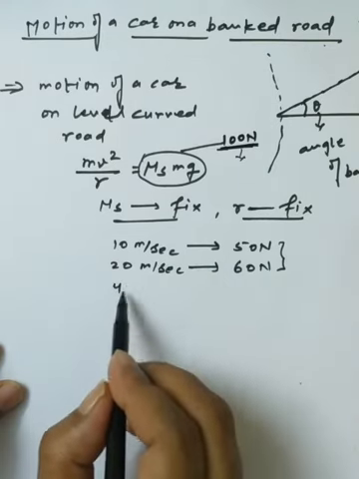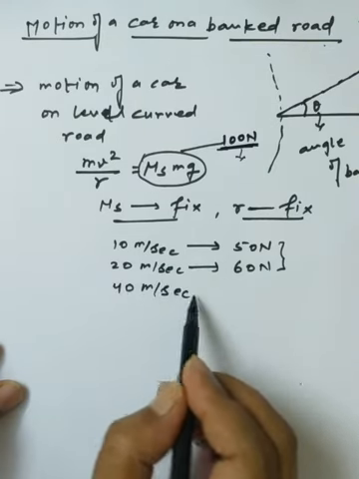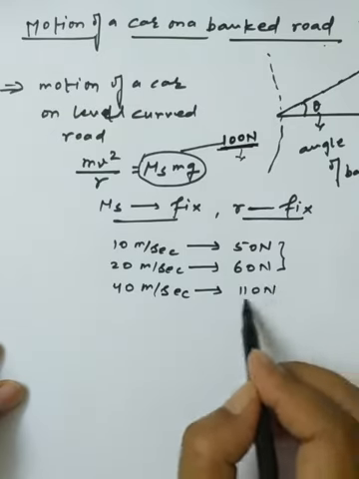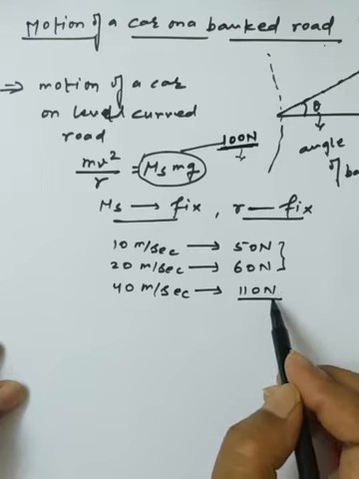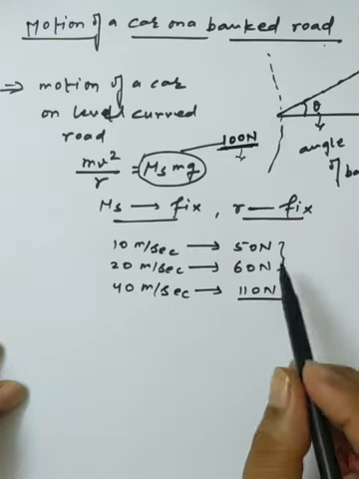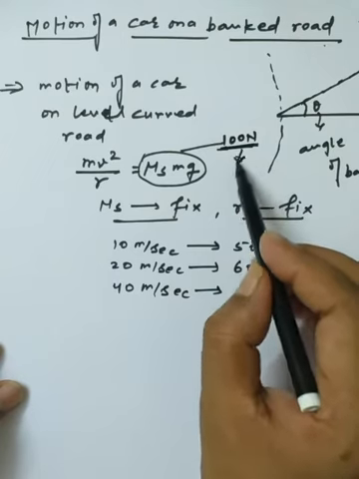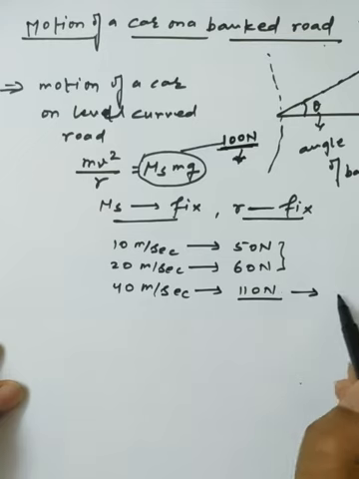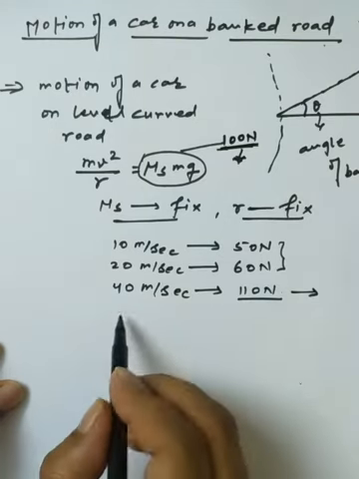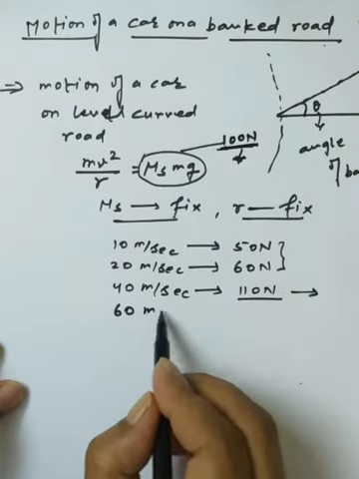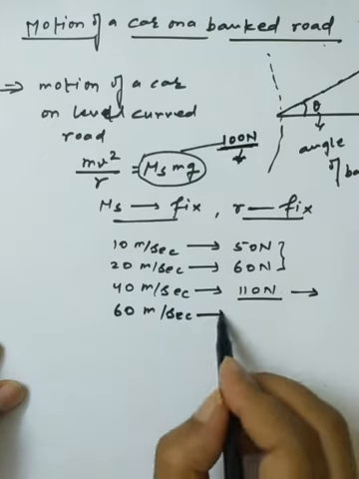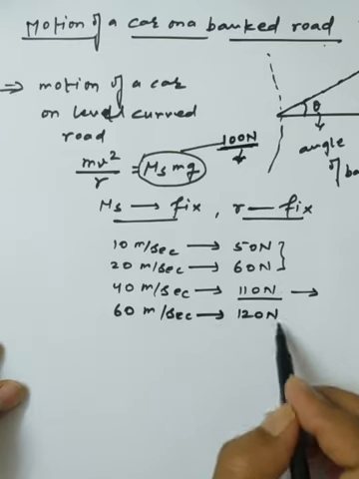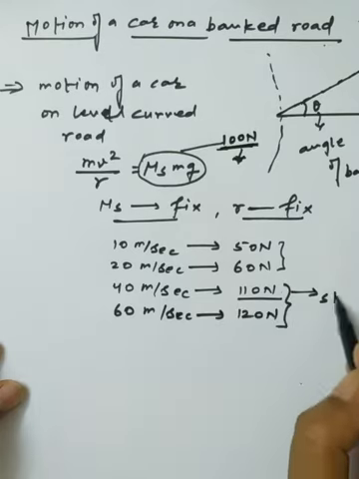Suppose we increase the velocity to 40 meter per second, and we require 1110 Newton of friction force, which is very much greater than the actual value. So what will happen in this case? We can skid from the road. Suppose we increase the velocity to 60 meter per second. Further, to sustain it on the surface we need 120 Newton. So in both cases we can skid from the road.